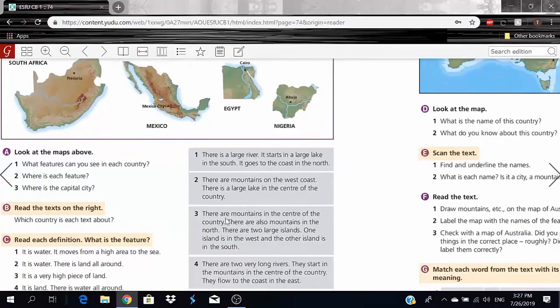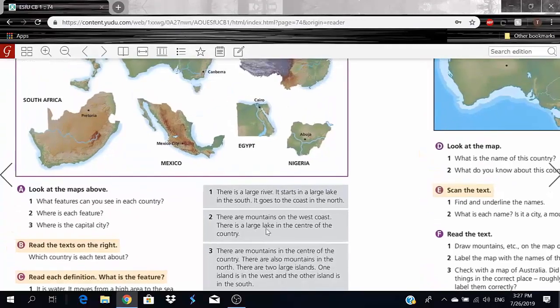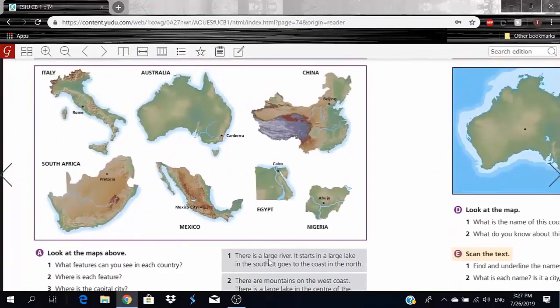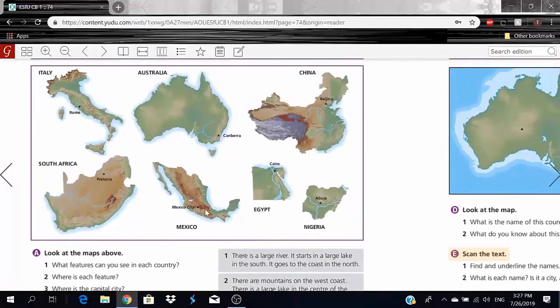Now, moving on to number 3. There are mountains in the center of the country. There are also mountains in the north. There are 2 large islands. One island is in the west and the other island is in the south. So let's check and see. I'm guessing it's definitely not Mexico, not South Africa. There's nothing here.